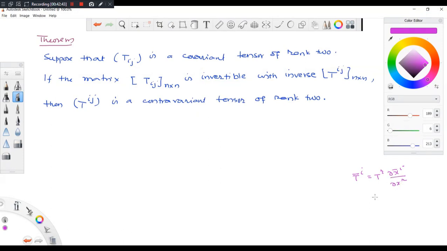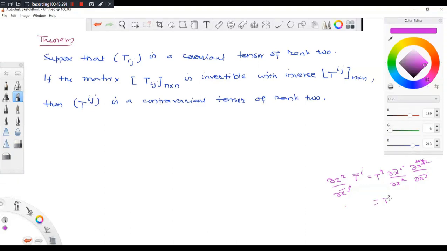Suppose you multiply both sides by del x r by del x bar j, so I am multiplying del x bar i by del x r and del x r by del x bar j. Combining these, what is this?